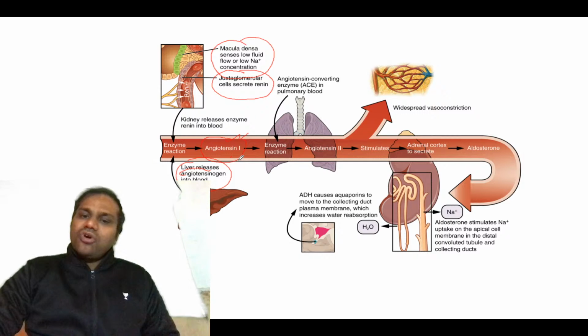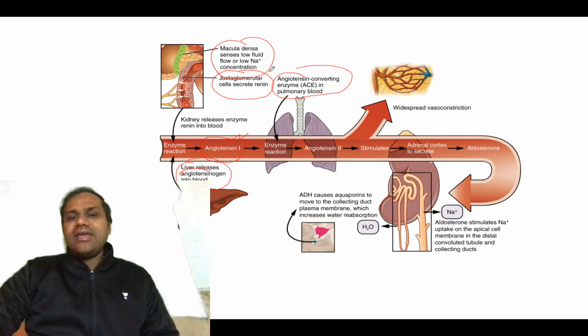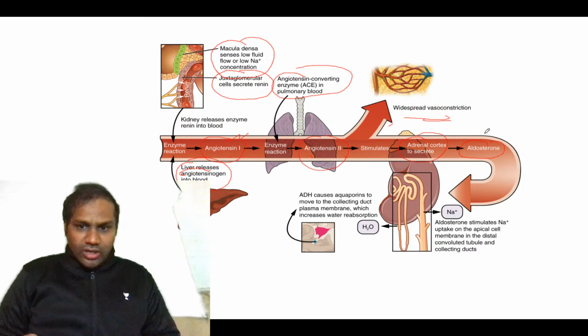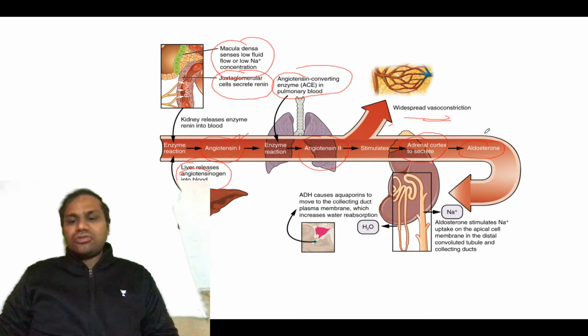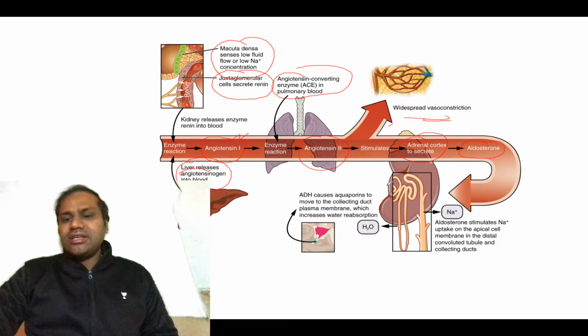Now this angiotensin 1, what will it do? With the help of angiotensin converting enzyme, ACE, it will be converted into angiotensin 2. Now this angiotensin 2 is responsible for widespread vasoconstriction. Along with that, it will act on the adrenal cortex to secrete aldosterone, and hence when aldosterone is secreted, what happens?